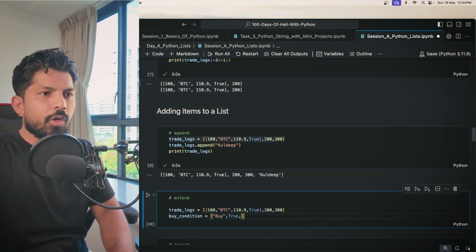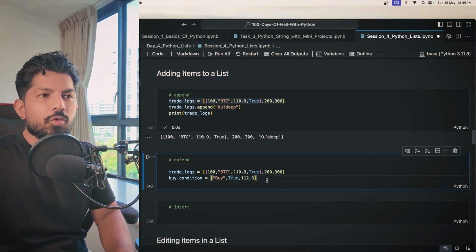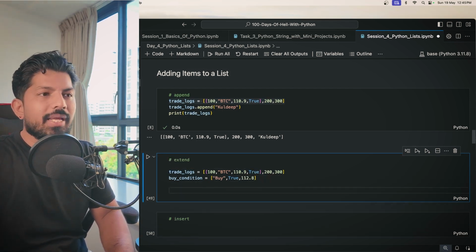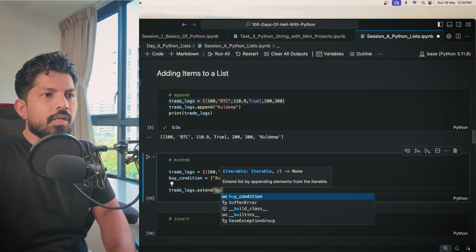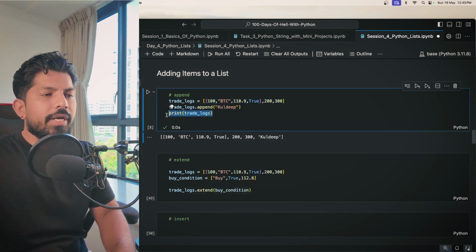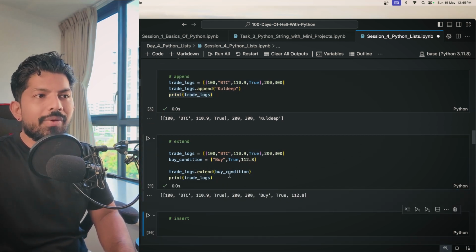And let's say you have a float, which can be a price, 112.8. So now you want to extend the original list with this second list. So what you can do, you can just apply the function extend. So trade logs dot extend, and here you can give this list, right? And when you print the trade logs again, you will get a new list with the values appended.